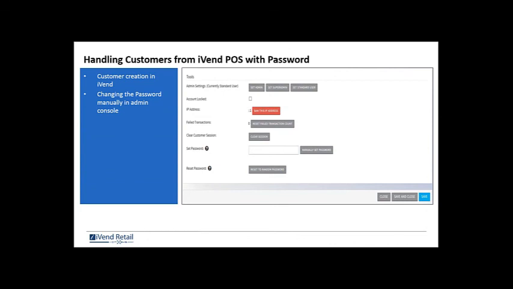Now at times it happens that you don't have the email address at the time of creation of the customer in Ivan POS. Maybe at a later point in time, after pursuing the customer, you enter the email. You can enter that email, or you can call that person and take the email ID and do the password changing manually from the admin console, and that will be sent to your customer.